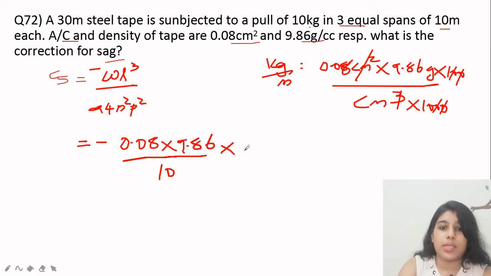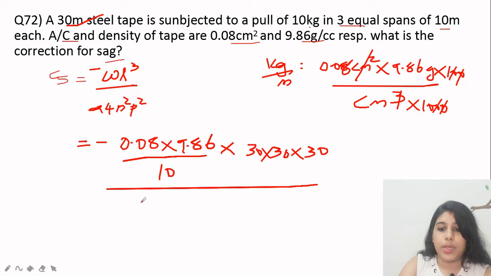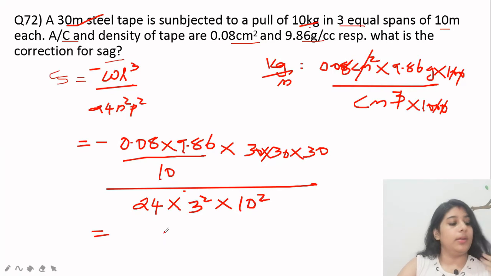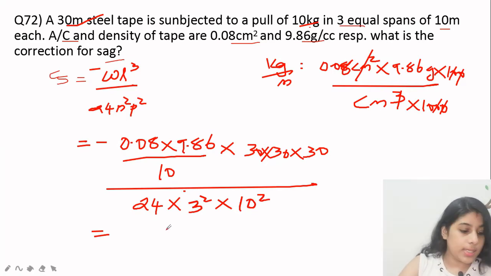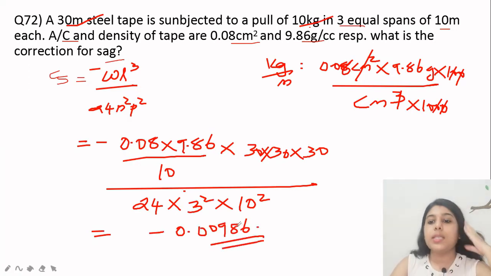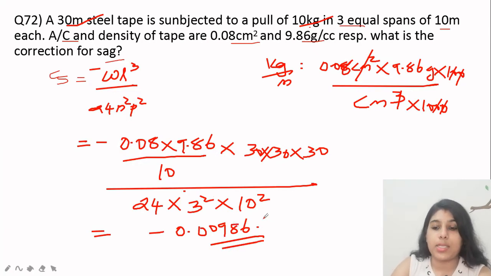Into L. L is already given as 30 meter. So 30 into 30 into 30 divided by 24 into N, which is already given as 3 spans, so 3 square, into P. Pull is already given in kilograms, so we don't want to convert it. 10 square. By doing this in a calculator, you will get the answer of around minus 0.00986. You will get around this answer. Please recheck the values which I am giving as the answers.